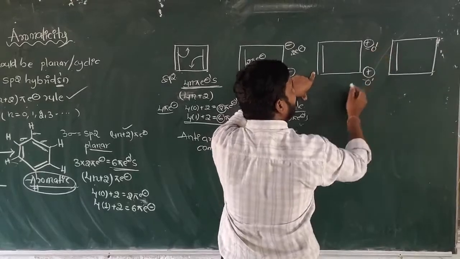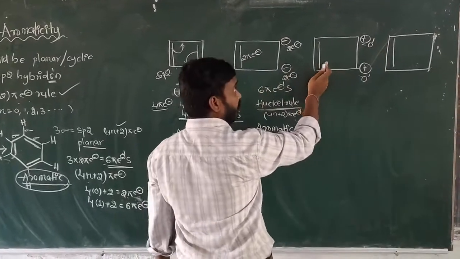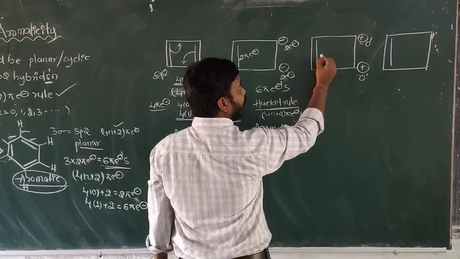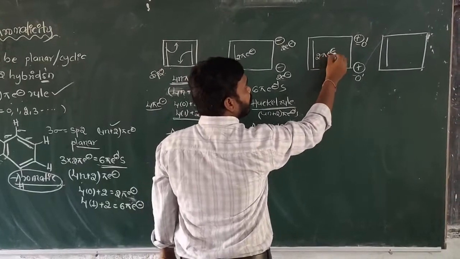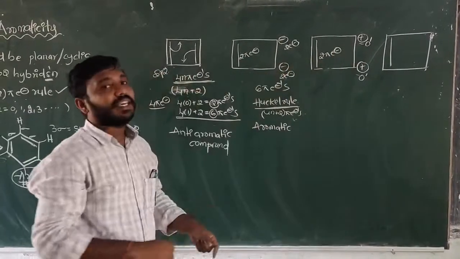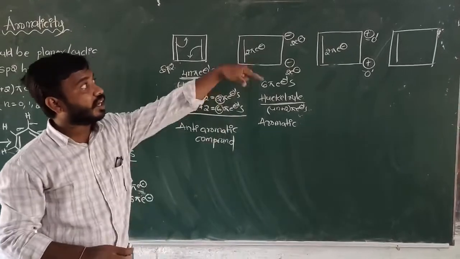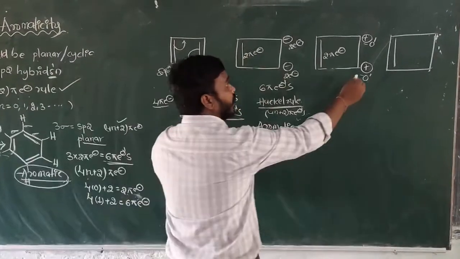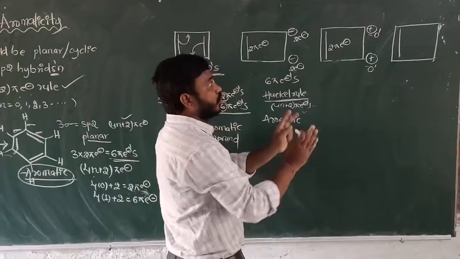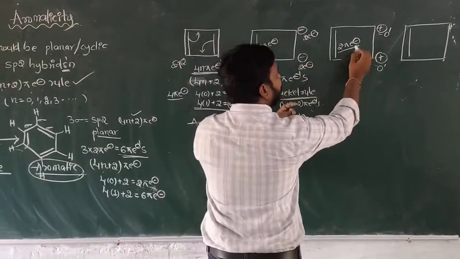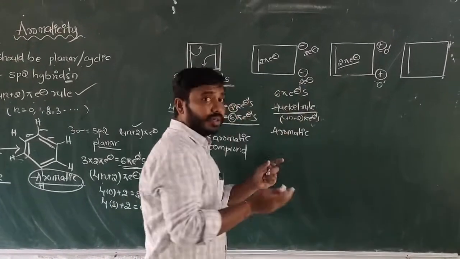And the next structure: here a plus charge means cation, which means 0 electrons, but inside the ring one double bond is there, which is 2 pi electrons. Each and every carbon has sp2 hybridization. So in total, how many electrons are there? 2 pi electrons. Does it follow the Huckel rule or not?